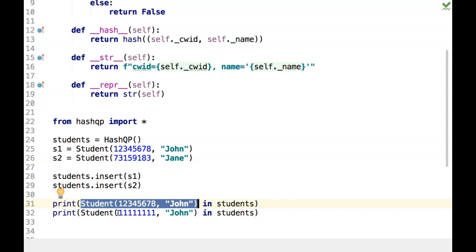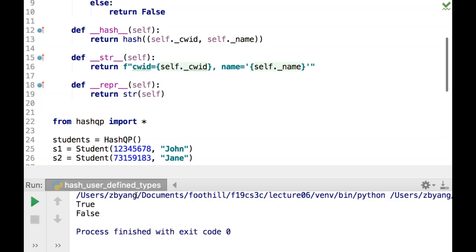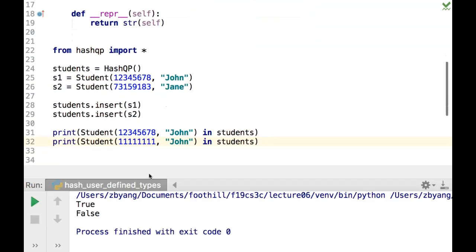And then I'm going to try another student that has the same name, however, a different CWID. Now, this student should not be in the hash table. So let me run that, and there we go. The first student is in the hash table, the second student is not.